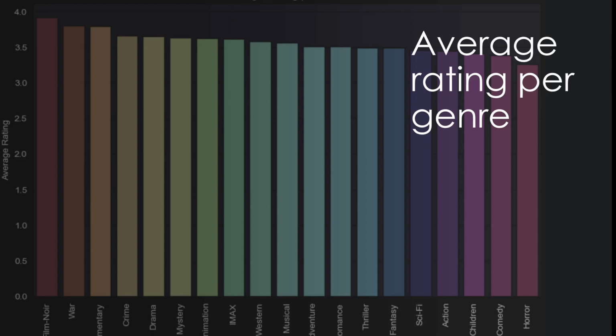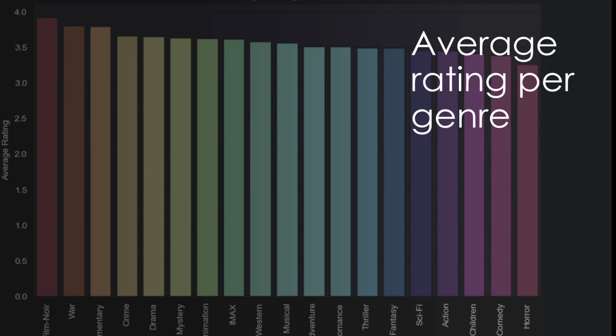This might mean that those people who are into these niche genres really, really enjoy them and tend to give higher ratings. This could also be correlated with the fact that comedy and horror having a high number of ratings and a higher range of movies, so some movies can get really bad reviews, dragging down the overall average rating per genre.